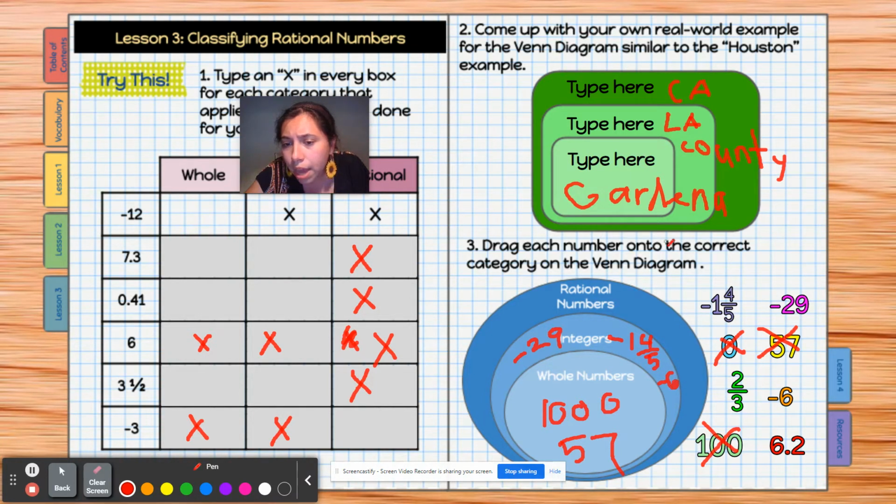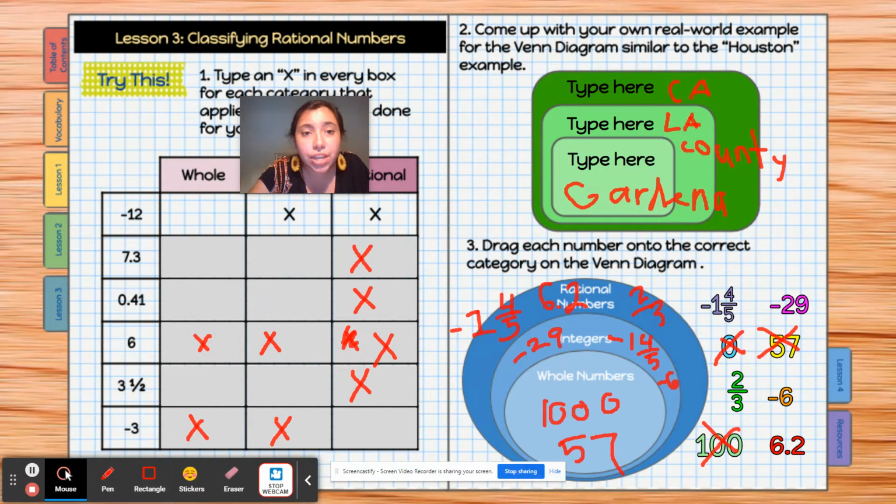Now in our rational numbers, which is mixed, it'd be 2/3, -1 4/5, so I'm just going to put that as a 1, so -1 4/5, and 6.2. Okay, and then that would be it. So we covered that. Let's go back.